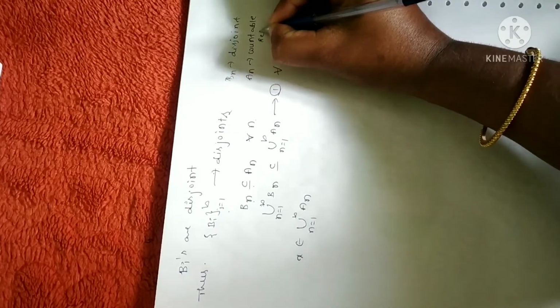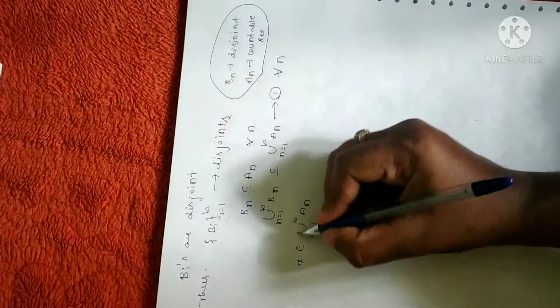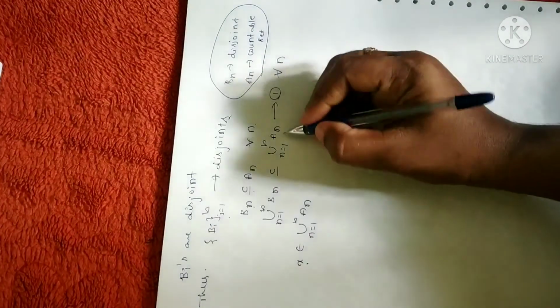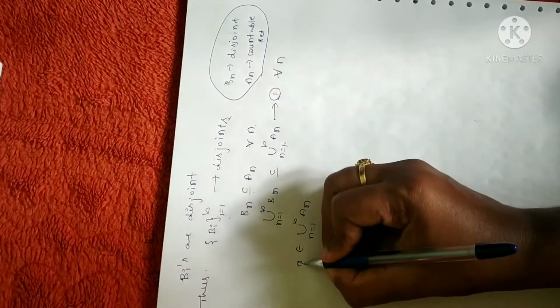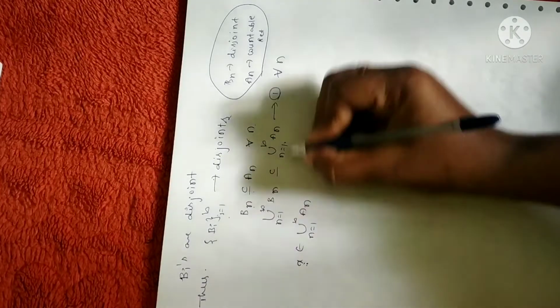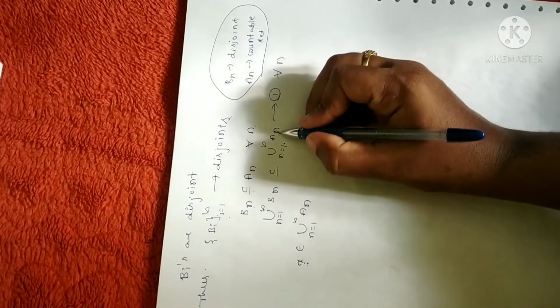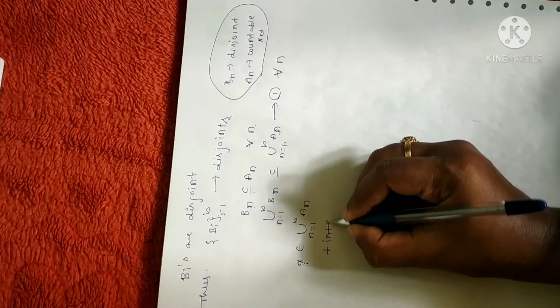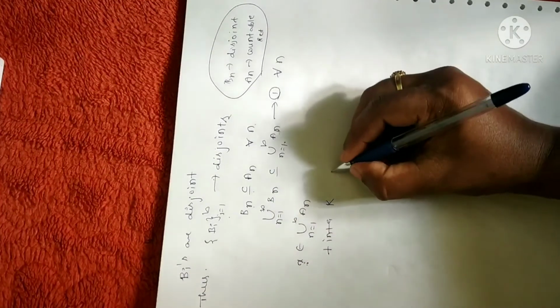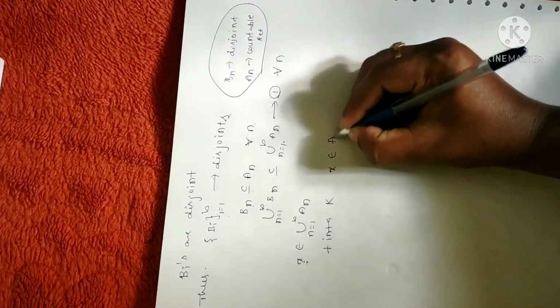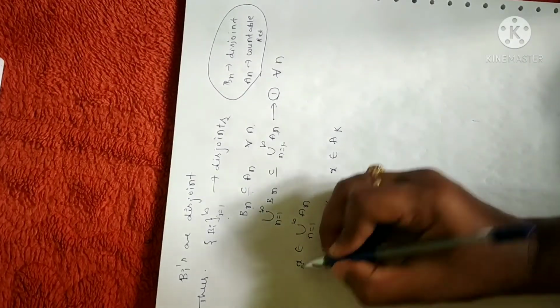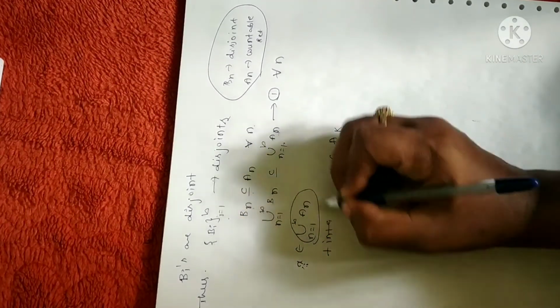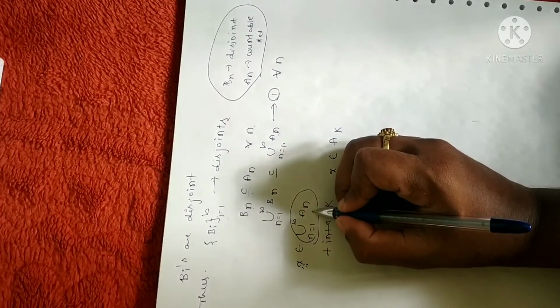An is a countable set, whereas Bn is a disjoint set. Now I have chosen an element x in A, an arbitrary element. I have chosen it from this countable set. Now for any positive integer k, x belongs to Ak. Why? Because x is one of the elements in the collection of all these countable sets.